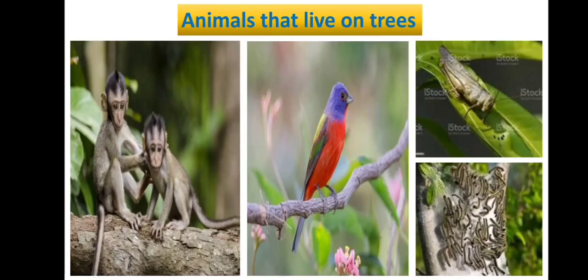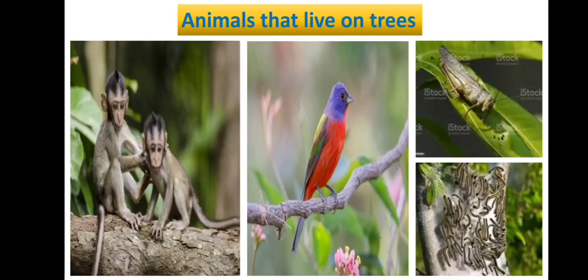So far we have learned about animals that live in different places. Now we are going to learn about different types of animal houses. Some animals live in their natural homes. Some animals make their own homes.